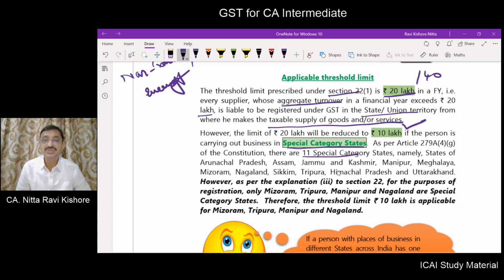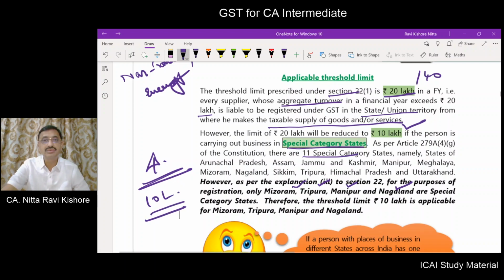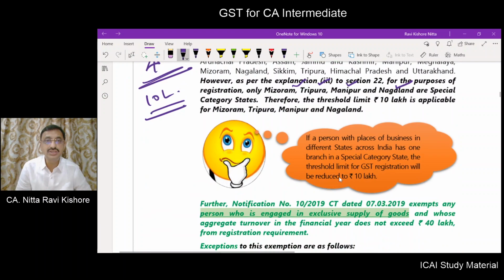Then there it has been said that except those, only 4 will remain as special category states. What are those 4? Mizoram, Tripura, Manipur and Nagaland. So these are the 4 states for which the 10 lakhs threshold limit is applicable. The 10 lakhs threshold limit is applicable only to Mizoram, Tripura, Manipur and Nagaland.